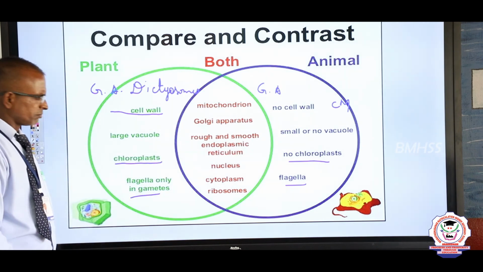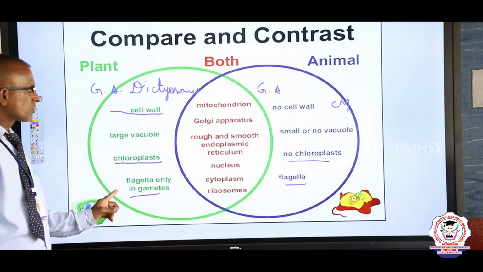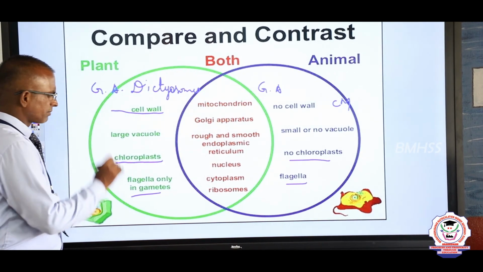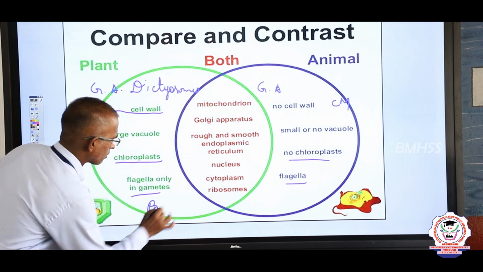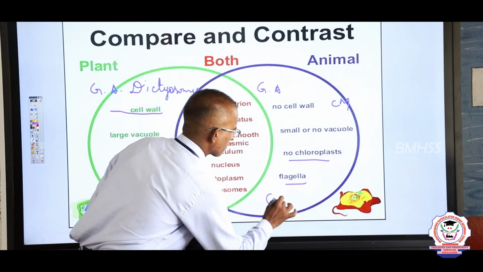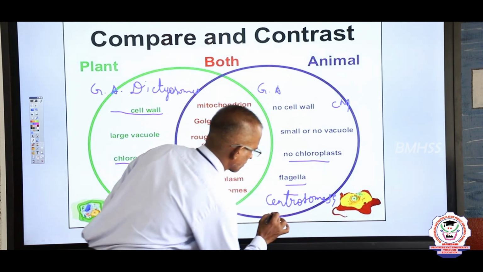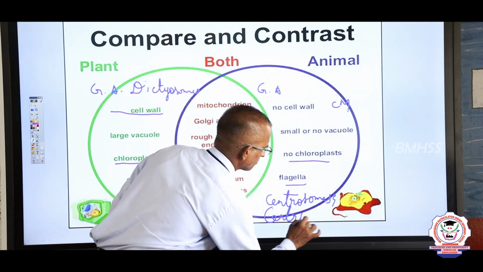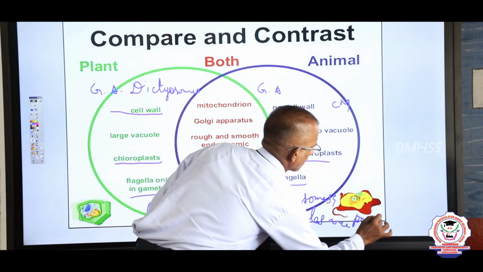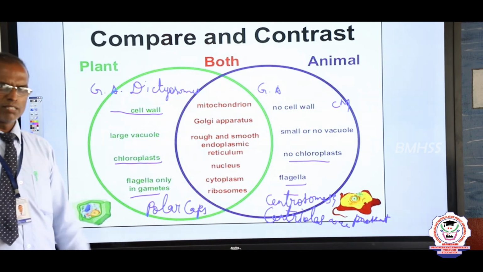Now, centrosome and centrioles are absent in the plant cell. Instead, polar caps are present. In the animal cell, centrosome and centrioles are present. These are the differences between plant cell and animal cell.